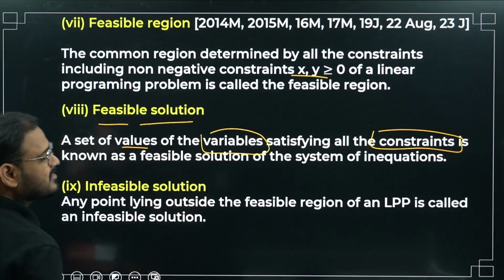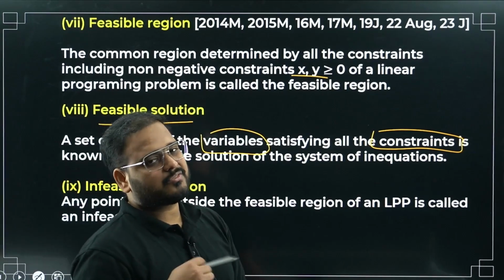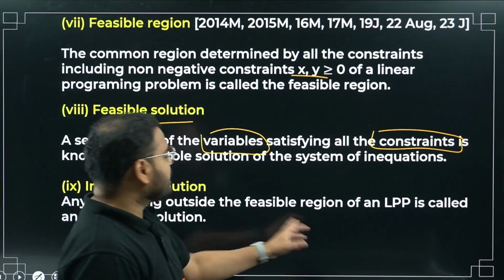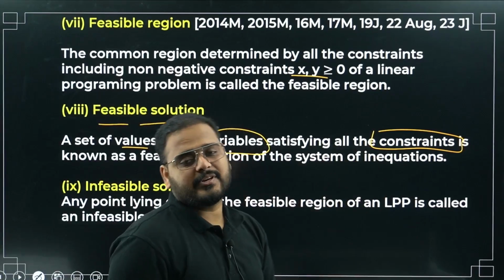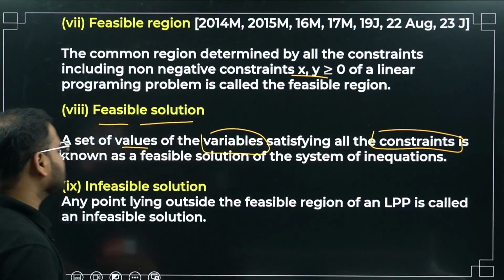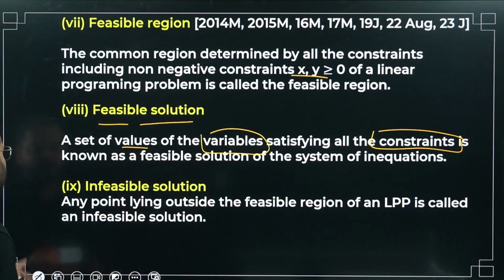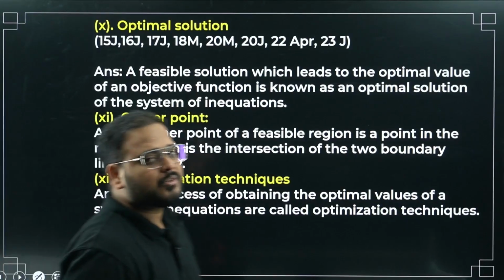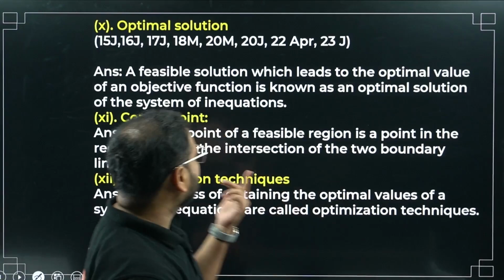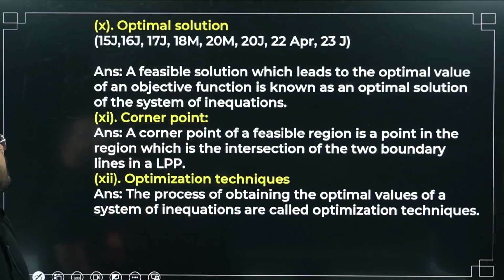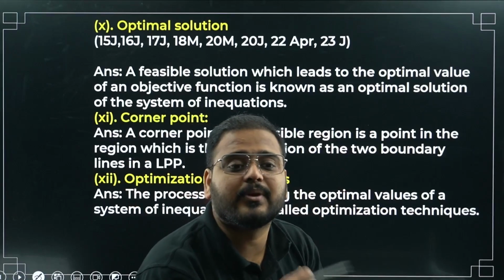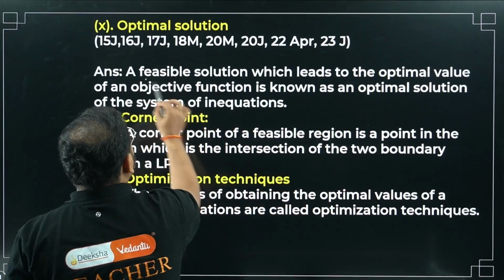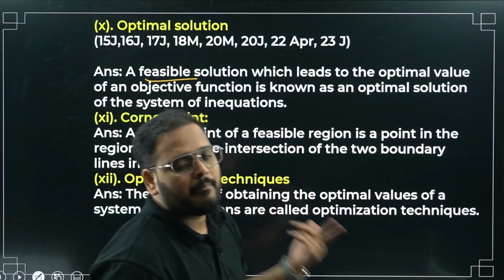Infeasible solution is just the opposite of that, which does not satisfy the constraints given to us, the linear inequations given to us, or is out of the feasible region. Okay, optimal solution, those maximum or minimum values. A feasible solution which leads to the optimal value. Optimal means either maximum or minimum value. That feasible solution is called the optimal solution.